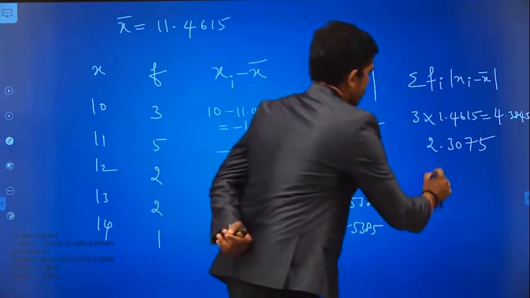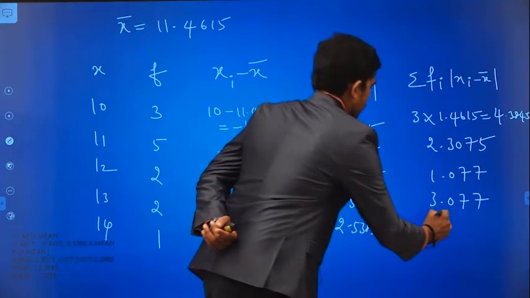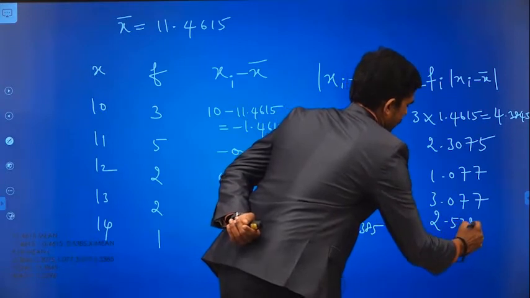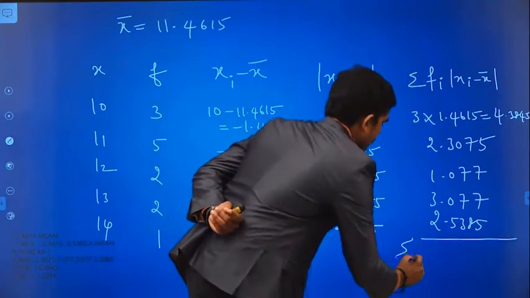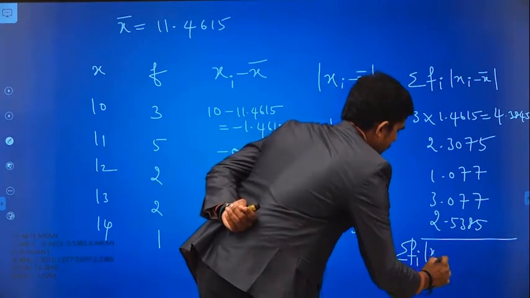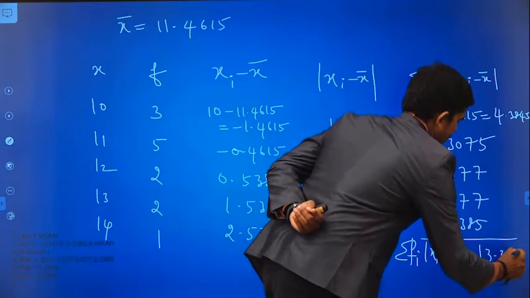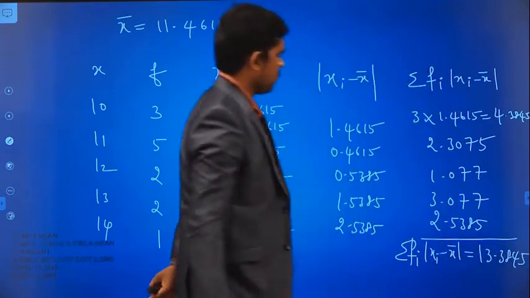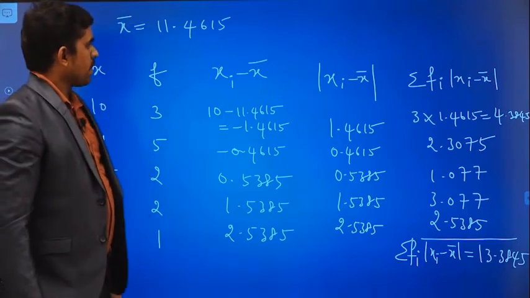Then 2.3075, 1.077, 3.077, 2.5385. By using a calculator you do all these calculations, then find the summation of fi into absolute value of xi minus x bar. So 13.3845. This is the value of summation fi into absolute value of xi minus x bar.